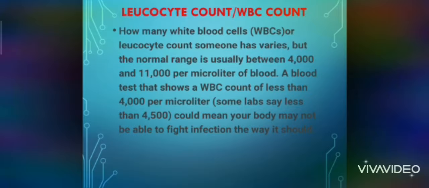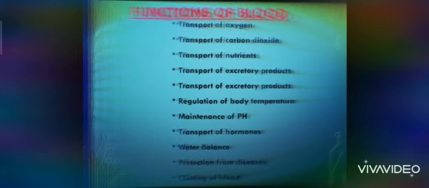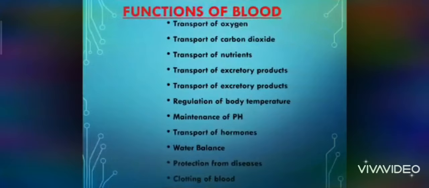Now, the functions of blood. There are various functions performed by the blood. Red blood corpuscles contain hemoglobin that combines with oxygen to form oxyhemoglobin, which is transported to various parts of the body for the purpose of respiration. Similarly, carbon dioxide is produced by the tissues as a result of respiration, which is transported to the lungs from where it is exhaled.